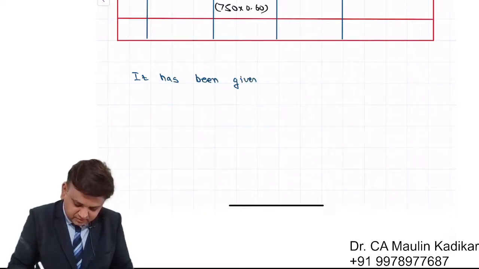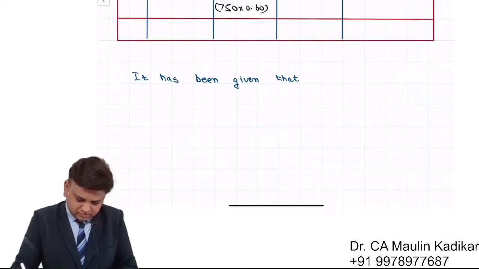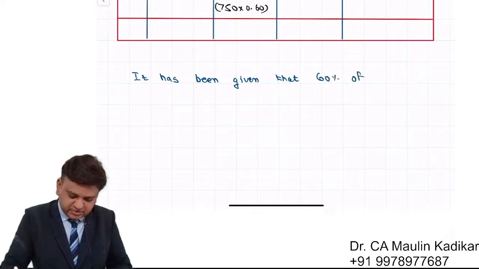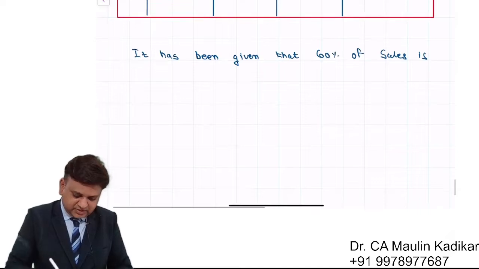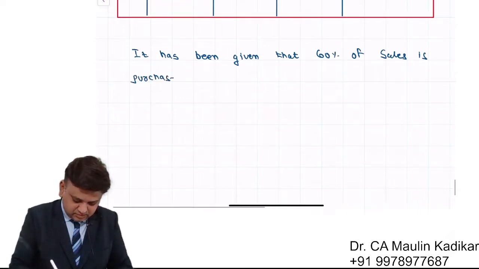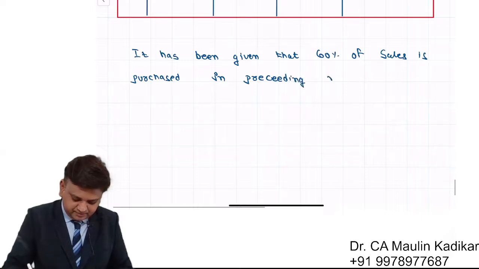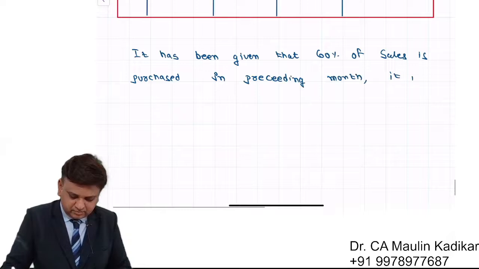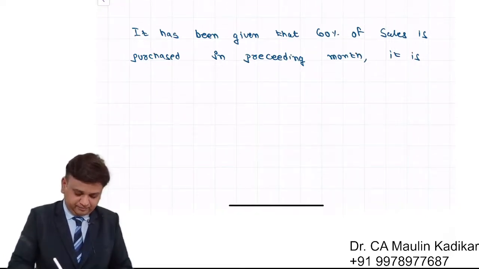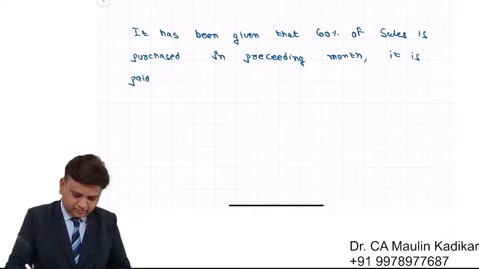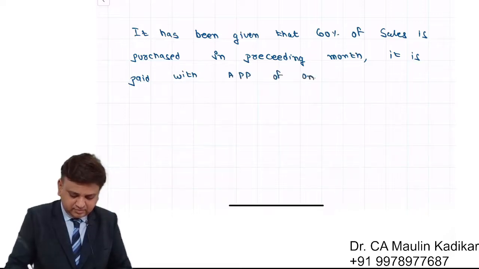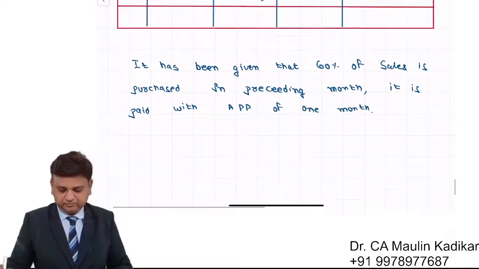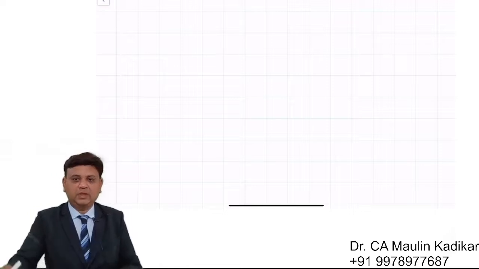It has been given that 60% of the sales is purchased in the preceding month, comma, it is paid with average payment period of 1 month. Full stop. So write down further answer.